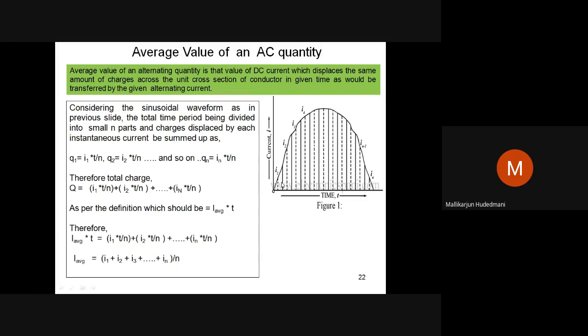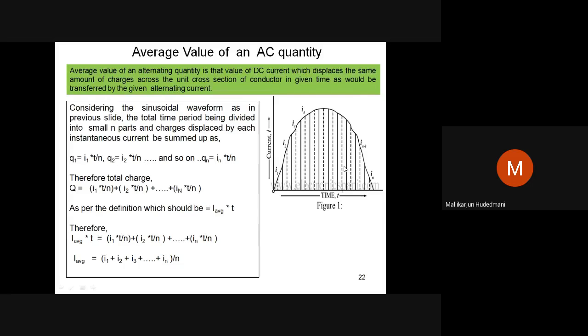For the unknown current having n equal parts, each part playing t by n seconds, I will quantify the coulombs of charge displaced. By I1 current in t by n second is called Q1 equal to I1 t by n. For the second strip, Q2 equal to I2 into t by n.